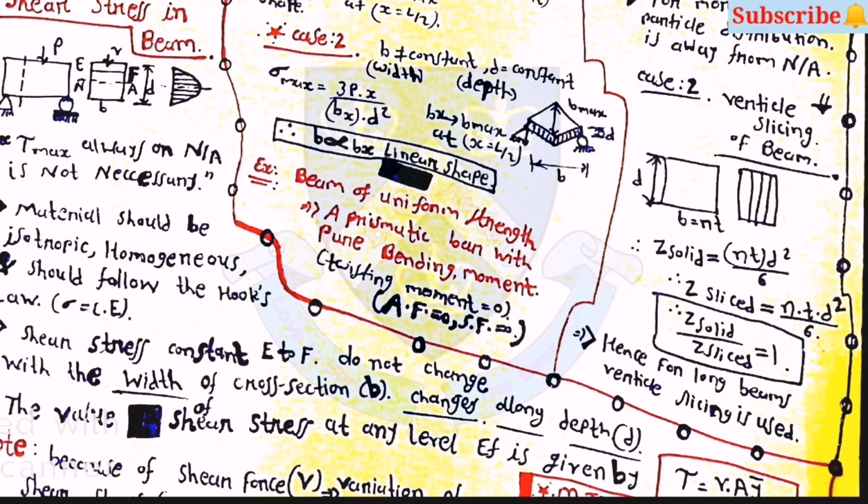The second case is vertical slicing of beam. For this case Z solid is equal to nt into d square by 6 and Z solid by Z slice is equal to 1. Hence for long beams, vertical slicing is more used in practical cases.